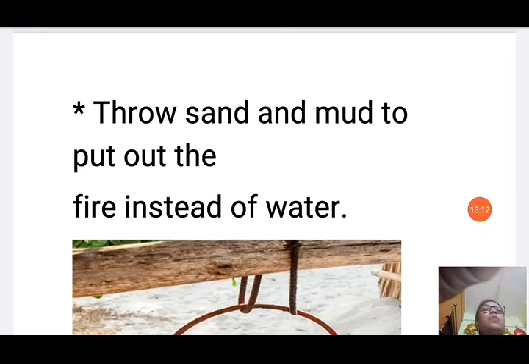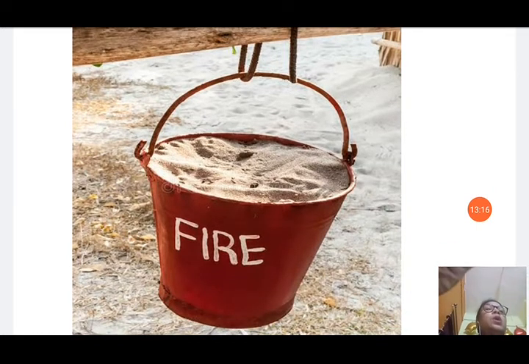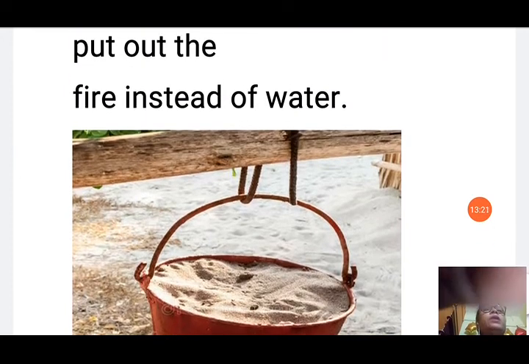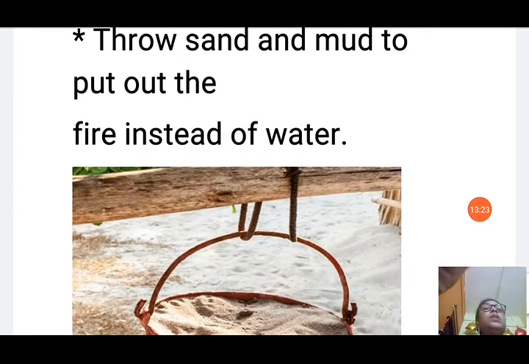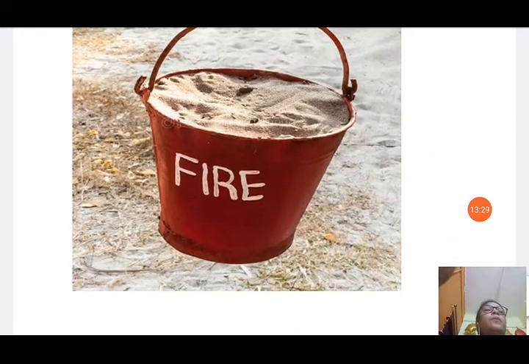Throw sand and mud to put out the fire instead of water. You should use sand. Sand can extinguish the fire, and water can give you electrocution, that is electric shock. So you should not use water in this case, and you should use sand or mud to put out an electrical fire.